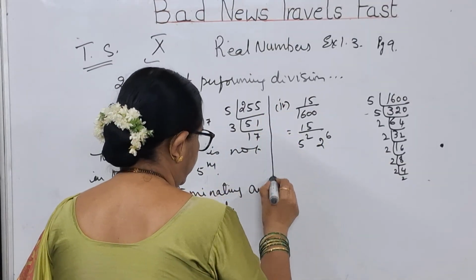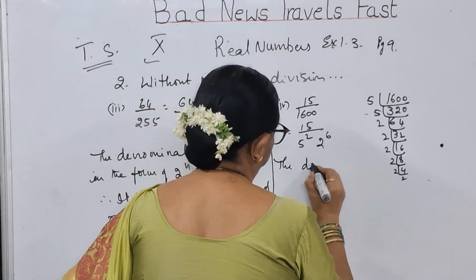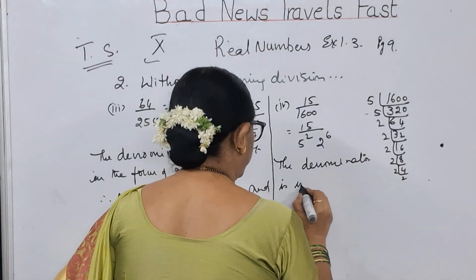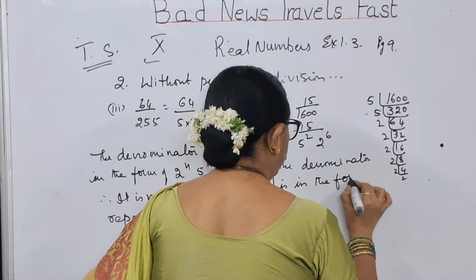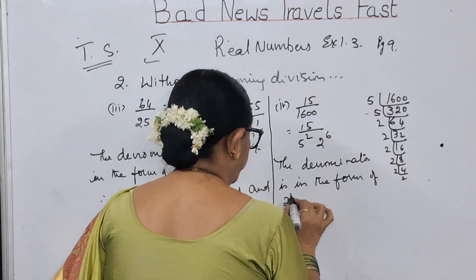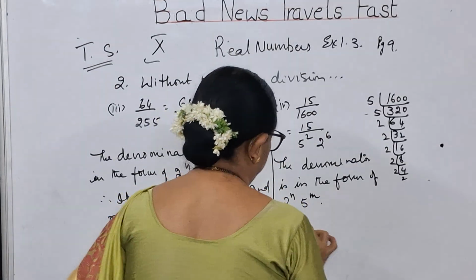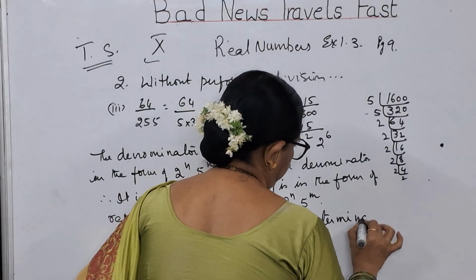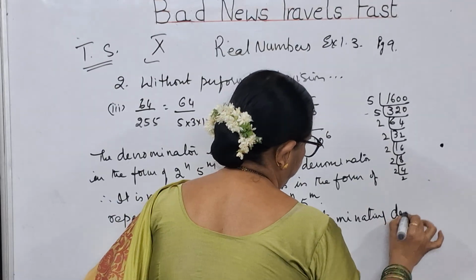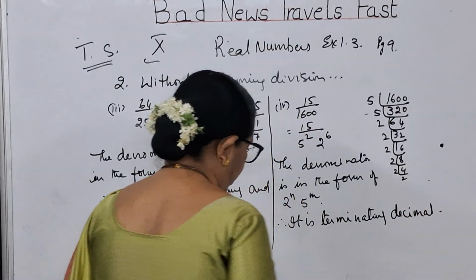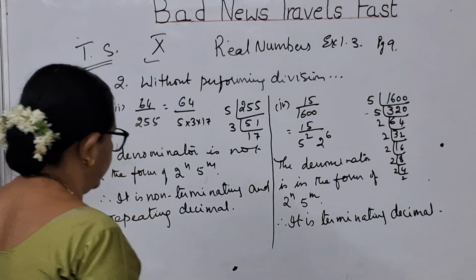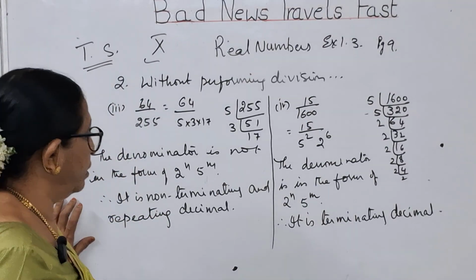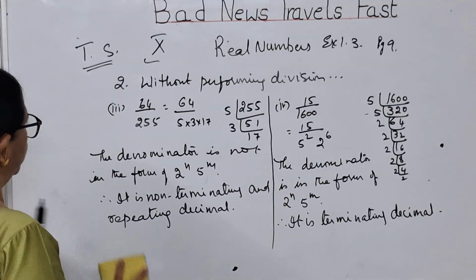How is the denominator? The denominator is in the form of 2 to the power of n and 5 to the power of m. Therefore, it is a terminating decimal. Since the denominator is in the form of 2 to the power of n and 5 to the power of m, we call it a terminating decimal. I hope you have understood, children. Copy it. Third and fourth bit.